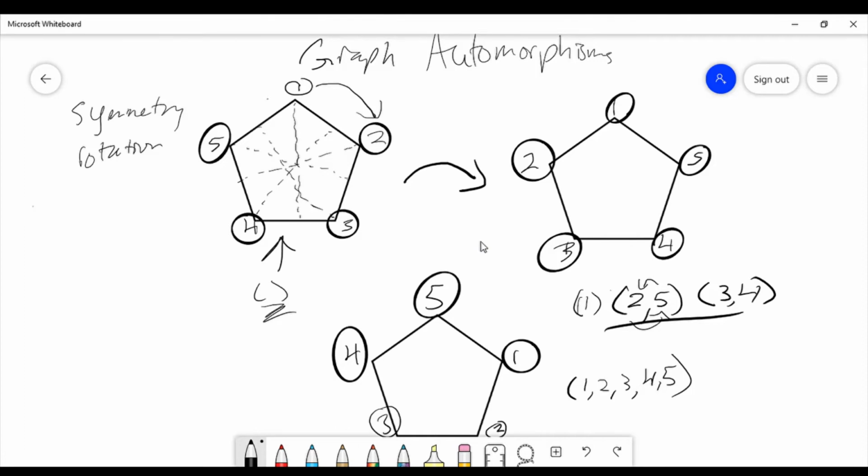So another thing with the rotations, if we did something a little different, I'm not going to draw it again because it won't look like the pentagon, but if we made 1 go here, that would be saying, okay, 1 goes to our 3 spot, 3 is moving 2, so it's going to the 5 spot, 5 is moving 2, which means it's going to our 2 spot, and then our 2 is going to our 4 spot, which then goes back to 1. So in this one we have 5 symmetries, and then we also have 5 rotations, which makes for 10 total automorphisms.